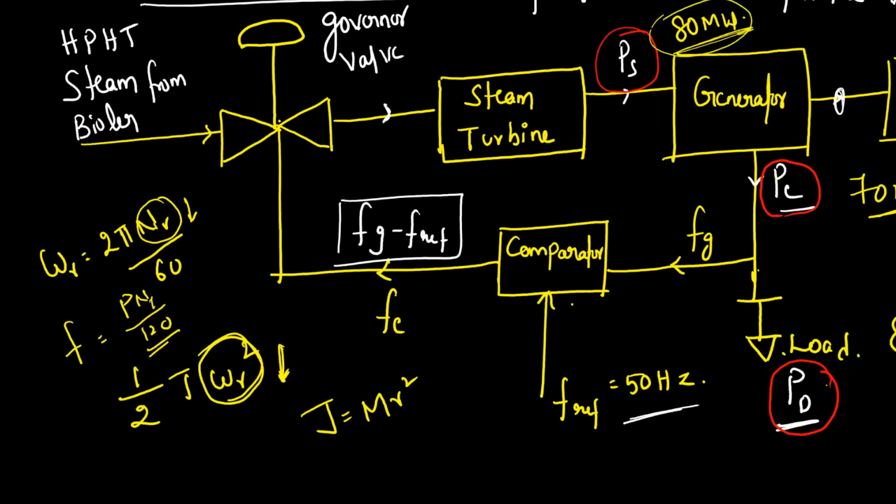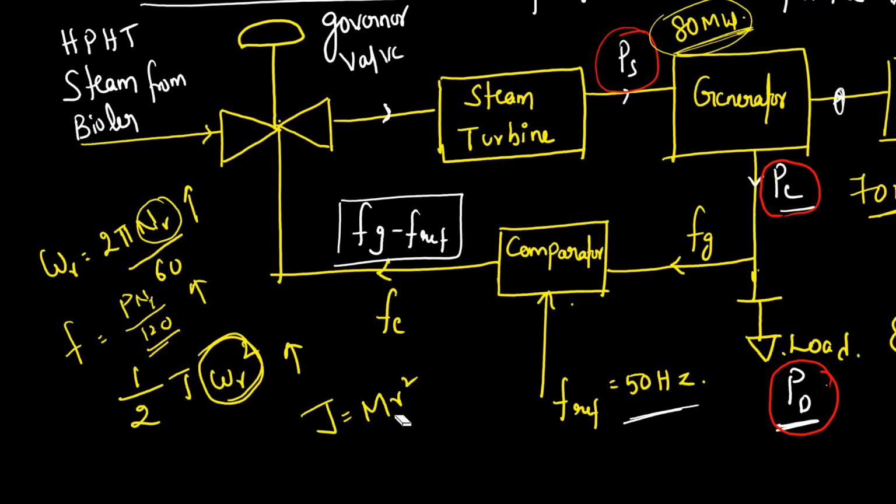So this additional 10 megawatt of energy is taken by the rotor. It will absorb that additional kinetic energy, so its kinetic energy will increase. That means your omega r value will increase, so the rotor RPM will increase and your frequency will increase. Understand?